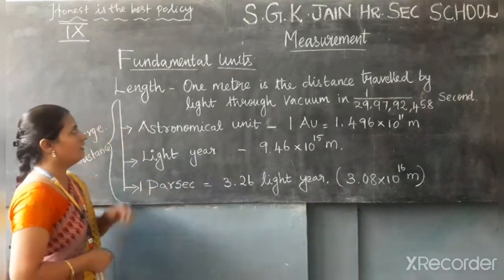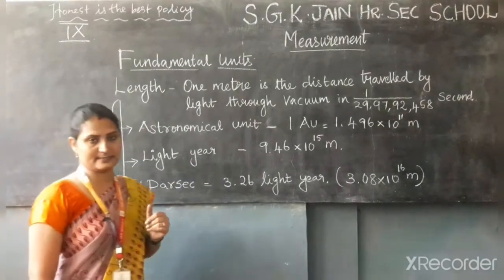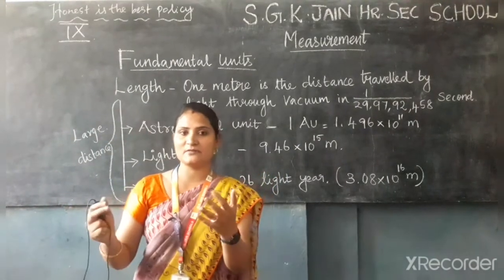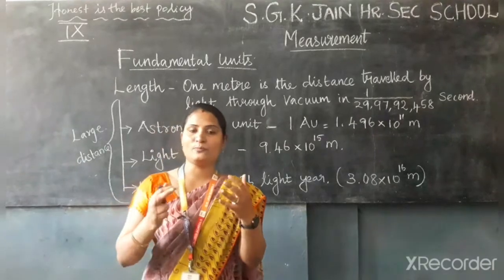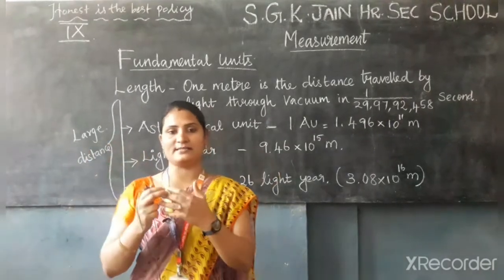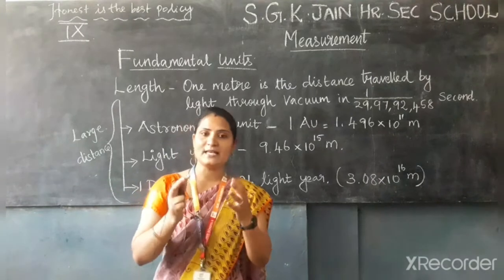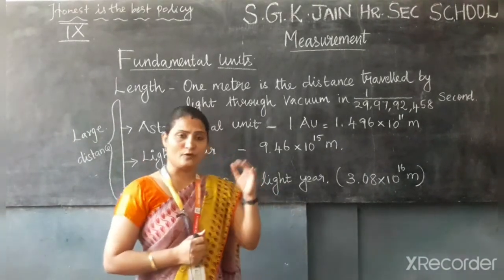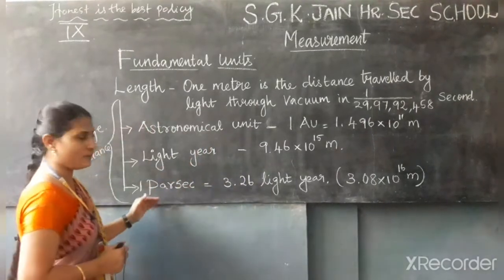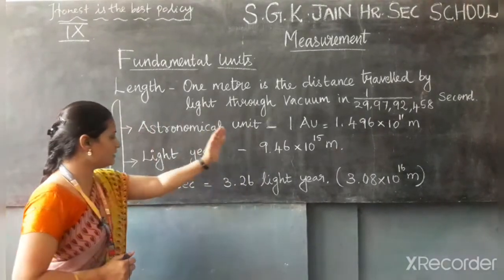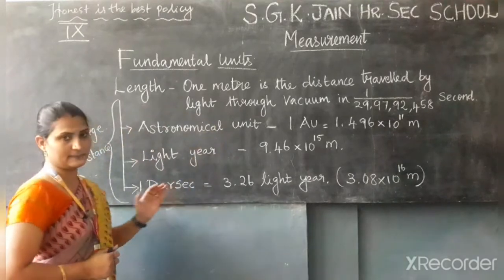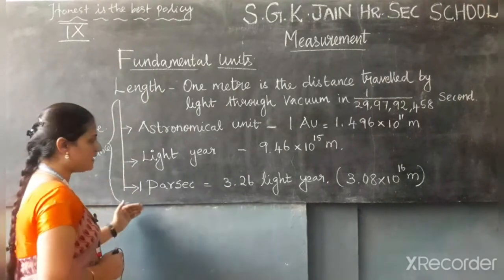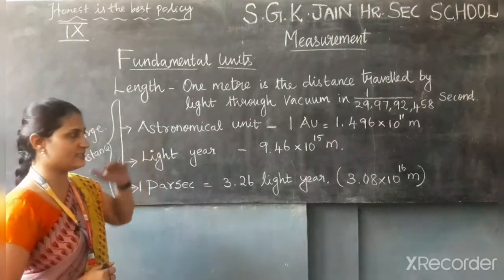Now, if I want to measure a larger distance, like the distance between the sun and earth, or the distance between celestial bodies, I need larger units of length. For that, we have 3 physical quantities: astronomical unit, light year, parsec. These are the physical quantities used to measure larger distances.